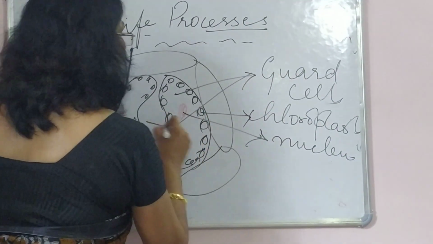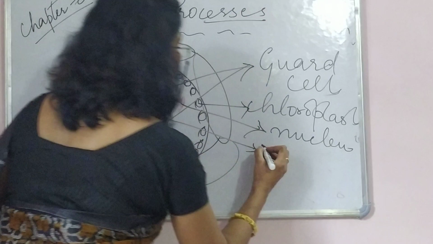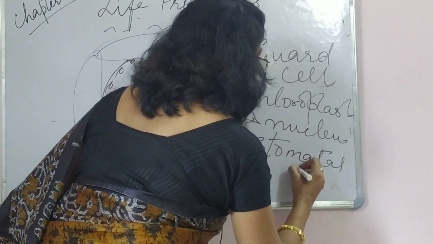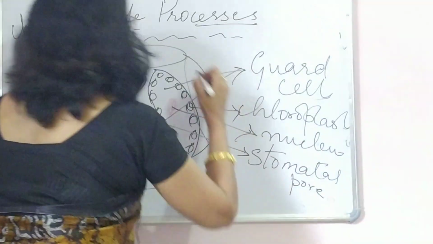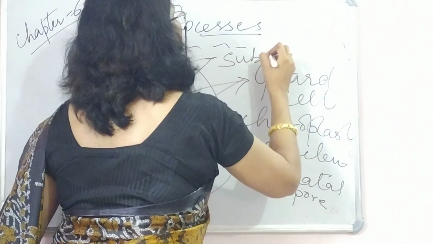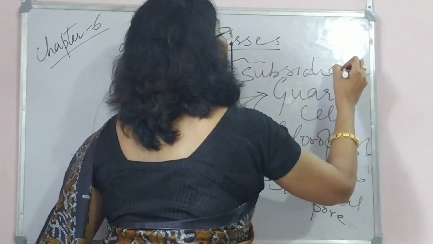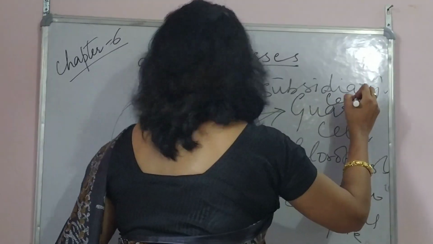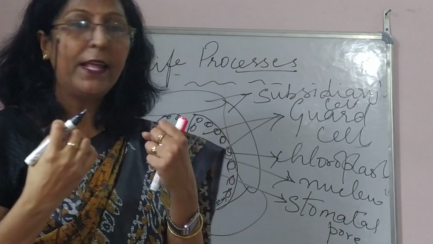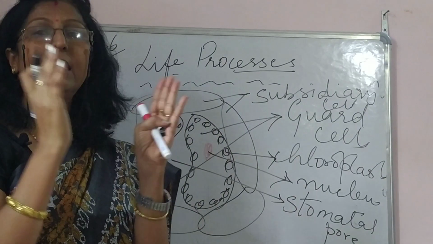This one, the gap, this is the stomatal pore, and these are the subsidiary cells. Okay, so when this opens, it traps carbon dioxide, and when it closes at night, it closes.